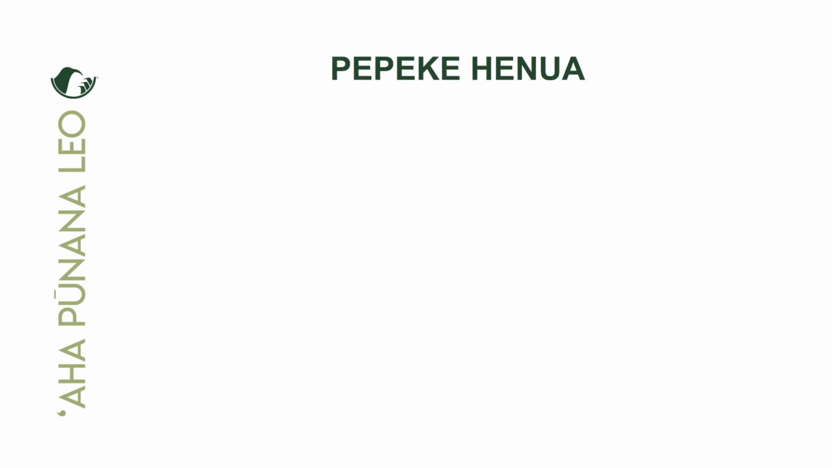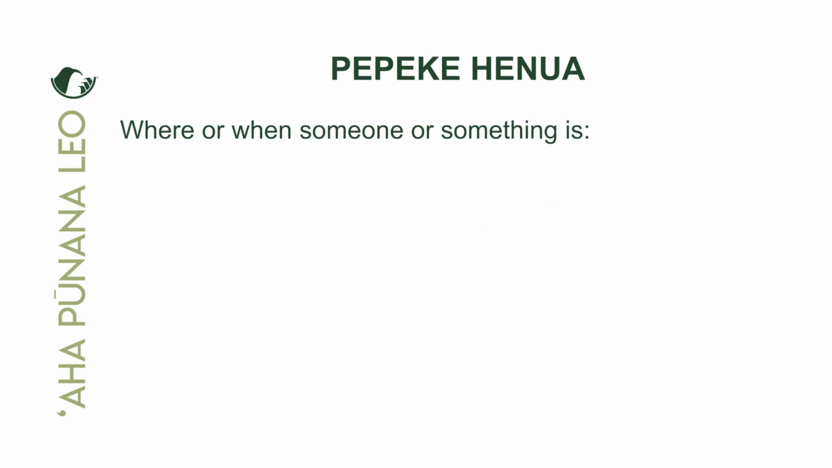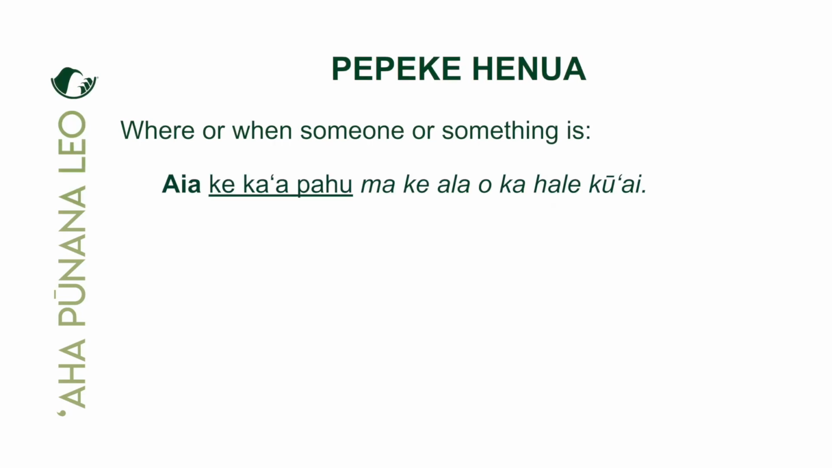Let's review the manaʻo of the Pepeke Henua. It tells us where or when someone or something is located in space or in time. Okay, so we can give somebody the physical location of where someone is, or we can also say when something will happen in time as well. The Pepeke Henua can do both. Yeah. For example, we have our first laʻana: ʻAe ke kaʻa pahu ma ke ala o ka hale kūʻai.